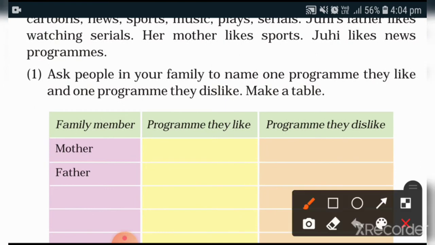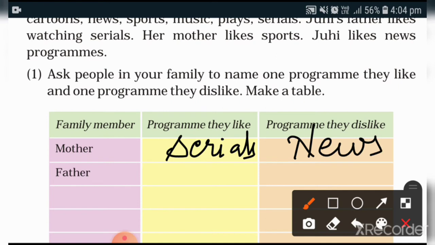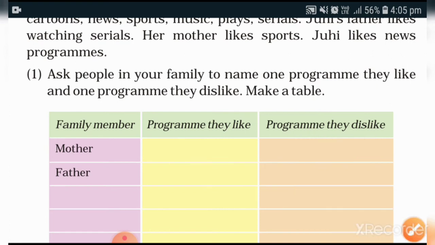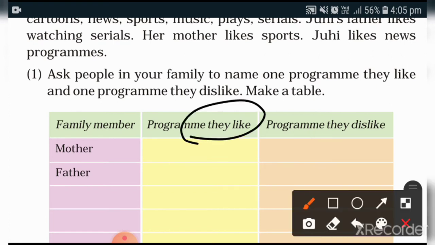Then you have to write the answer here, serials. And what she hates or what she dislikes. If she hates to watch news, then you have to write it here. Like this you have to complete this box. This is the like box and this is the dislike box.